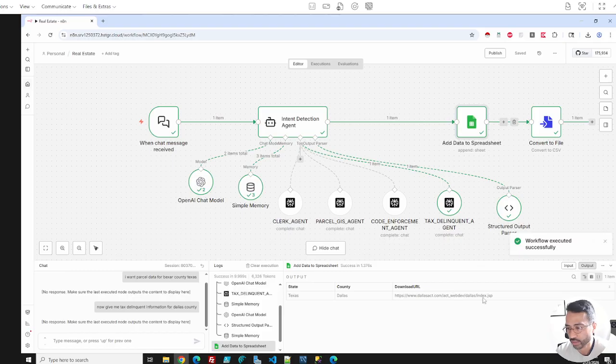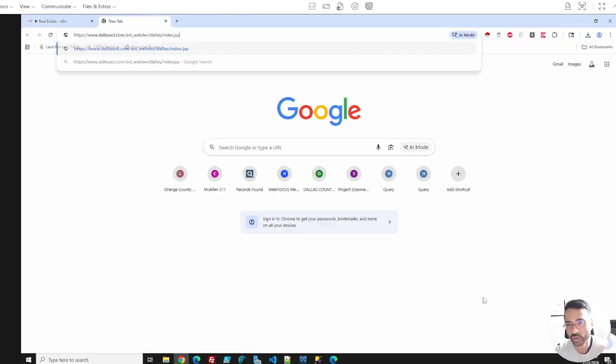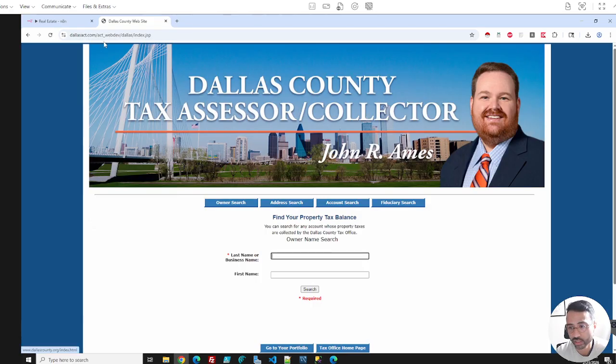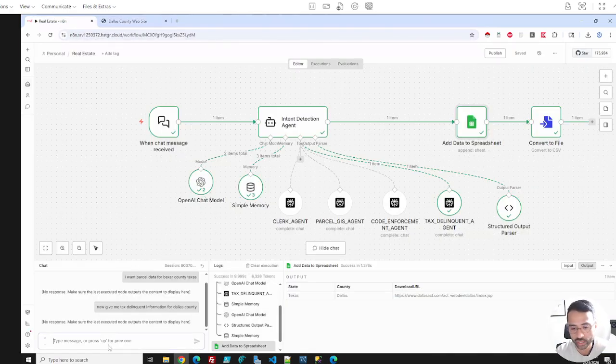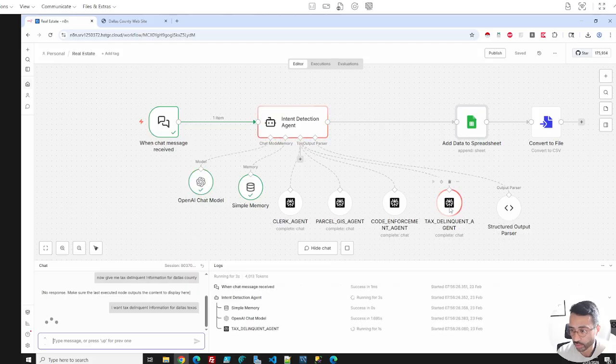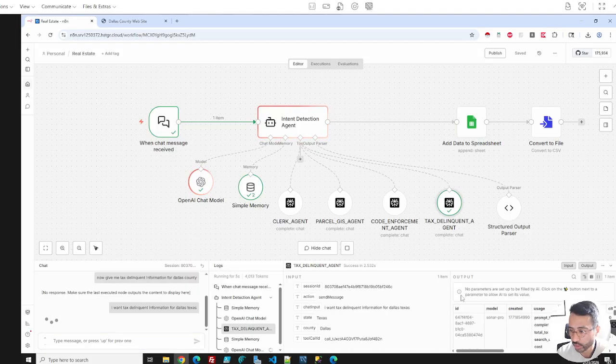And it's going to give us, if we got it right, it gave us county tax assessor information. Let's ask it, I want tax delinquent information for Dallas, Texas. So again, it's going to ask the tax delinquent agent here, right?